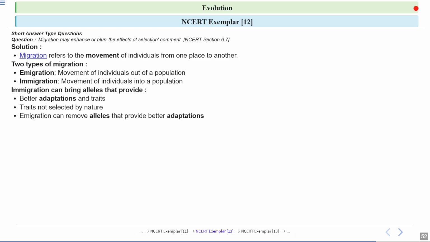Okay. Let's understand the effect of immigration as well. If an individual carrying the allele for the best adaptation leaves, the population can lose that useful gene. So this can reduce the population's overall adaptability as well.